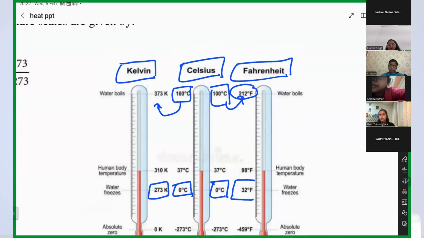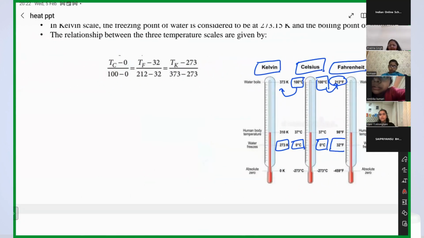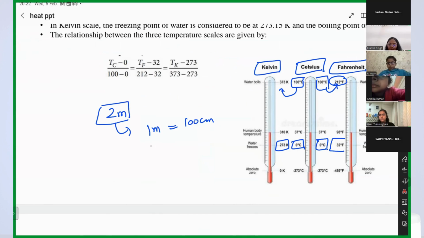Yes, ma'am. So when you were a kid, you learned how to convert meter into centimeter. If you want to convert 2 meter into centimeter, how will you do it? In 1 meter, you have 100 centimeters, right? You will multiply, and then you will come to know that there are 200 centimeters in 2 meters, right? In the same way, if I want to convert degree Celsius temperature into Kelvin, how can I do that? Is there any formula for that?